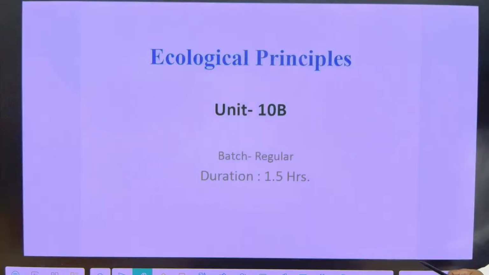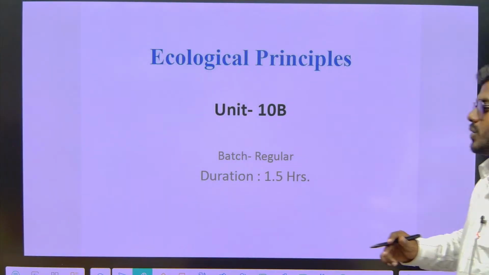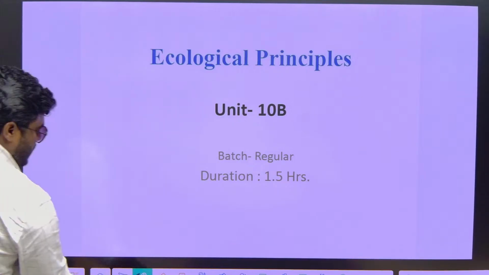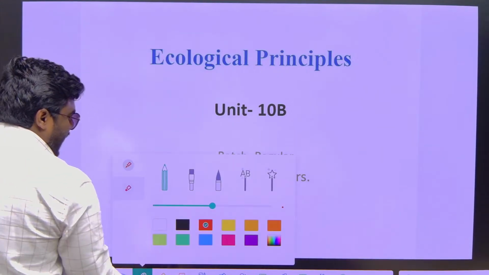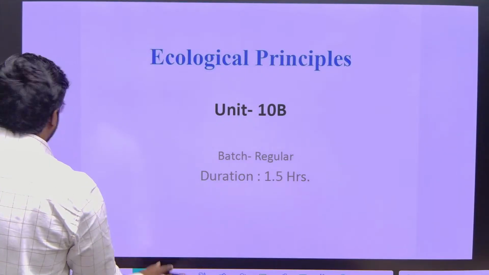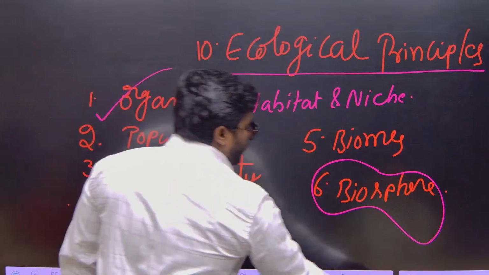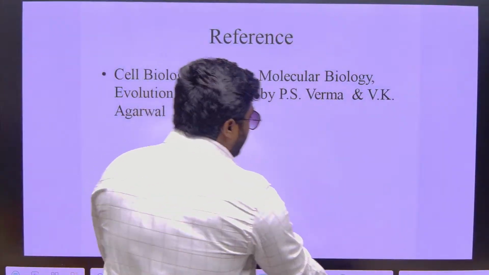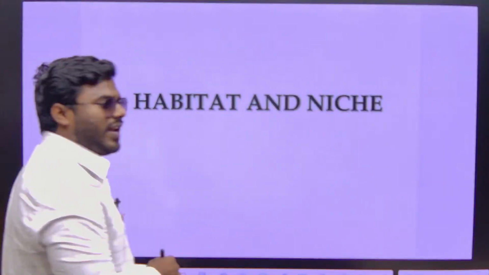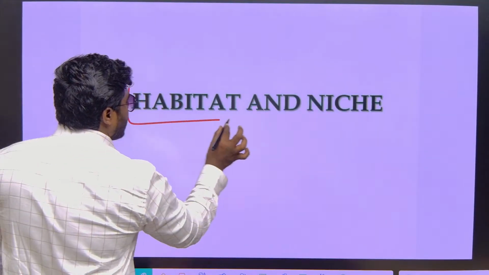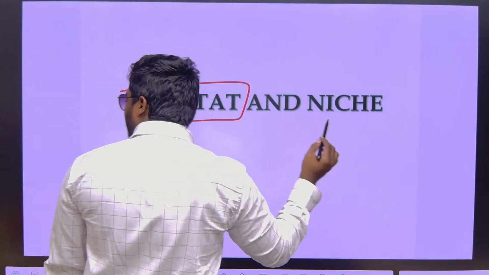But 90% of the time the questions are very tricky. Only 10% of the time questions are straightforward. But any question you can answer with a thorough understanding of the concept. So we'll be starting with the first one, about the individual organism. Whenever we are reading about the individual organism, we have to focus on habitat as well as the niche.